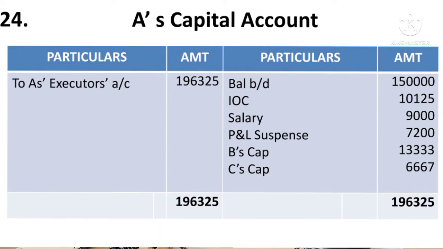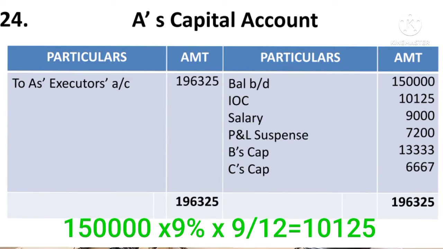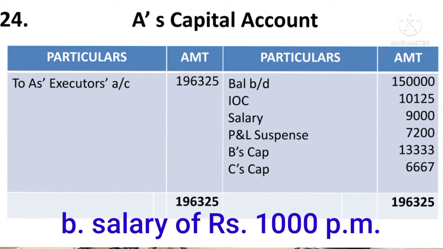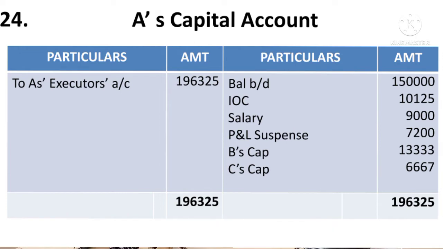So therefore, we have to give him interest only for 9 months. So therefore, into 9/12, it comes to 10,125. Then he is entitled to a salary of rupees 1,000 per month. So we have to give him a salary of rupees 1,000 per month for 9 months. So therefore, by salary 1,000 into 9, it comes to 9,000. And then